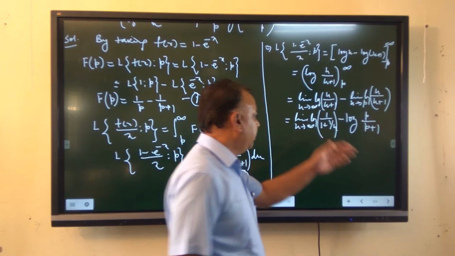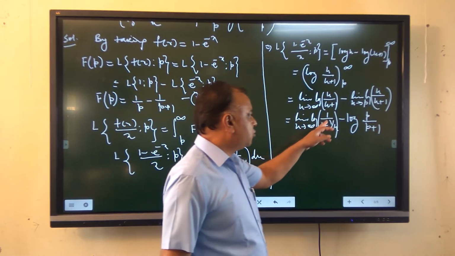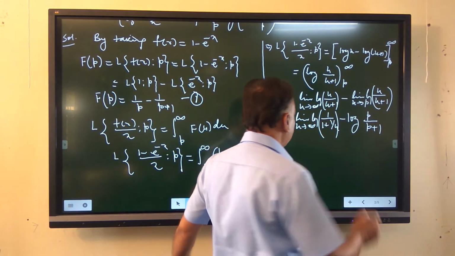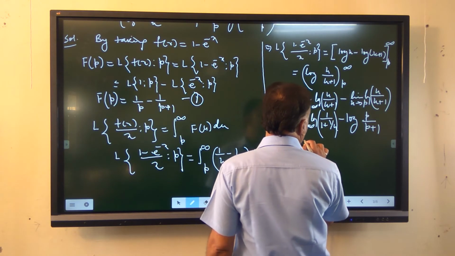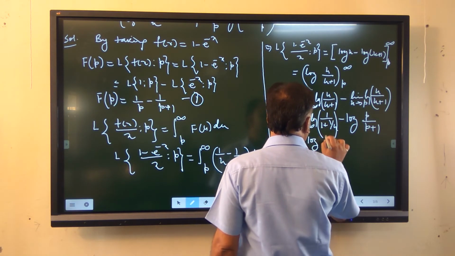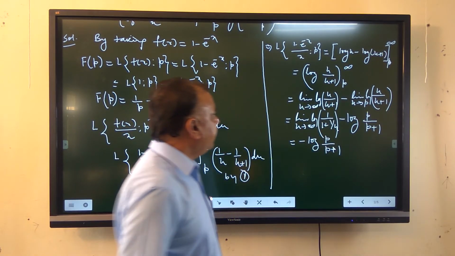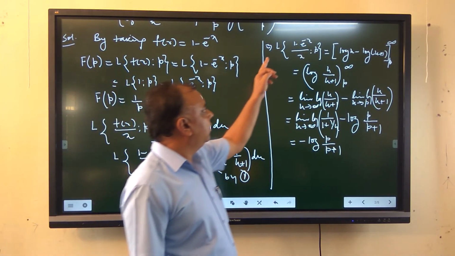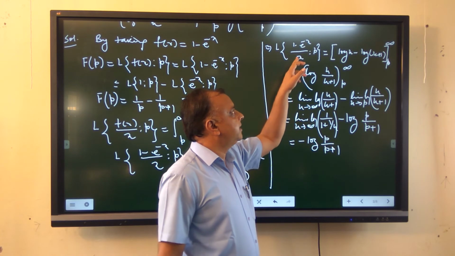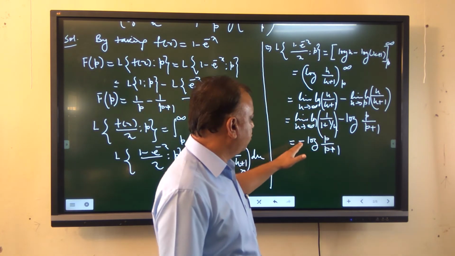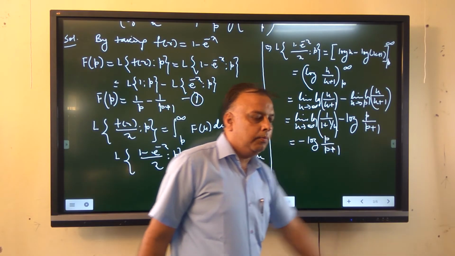If we put the limit u tends to infinity, this comes to be log 1, and log 1 is 0. So this is equal to minus log of p upon p plus 1. So we get the Laplace transformation of 1 minus e raised to minus x upon x equal to minus log of p upon p plus 1.